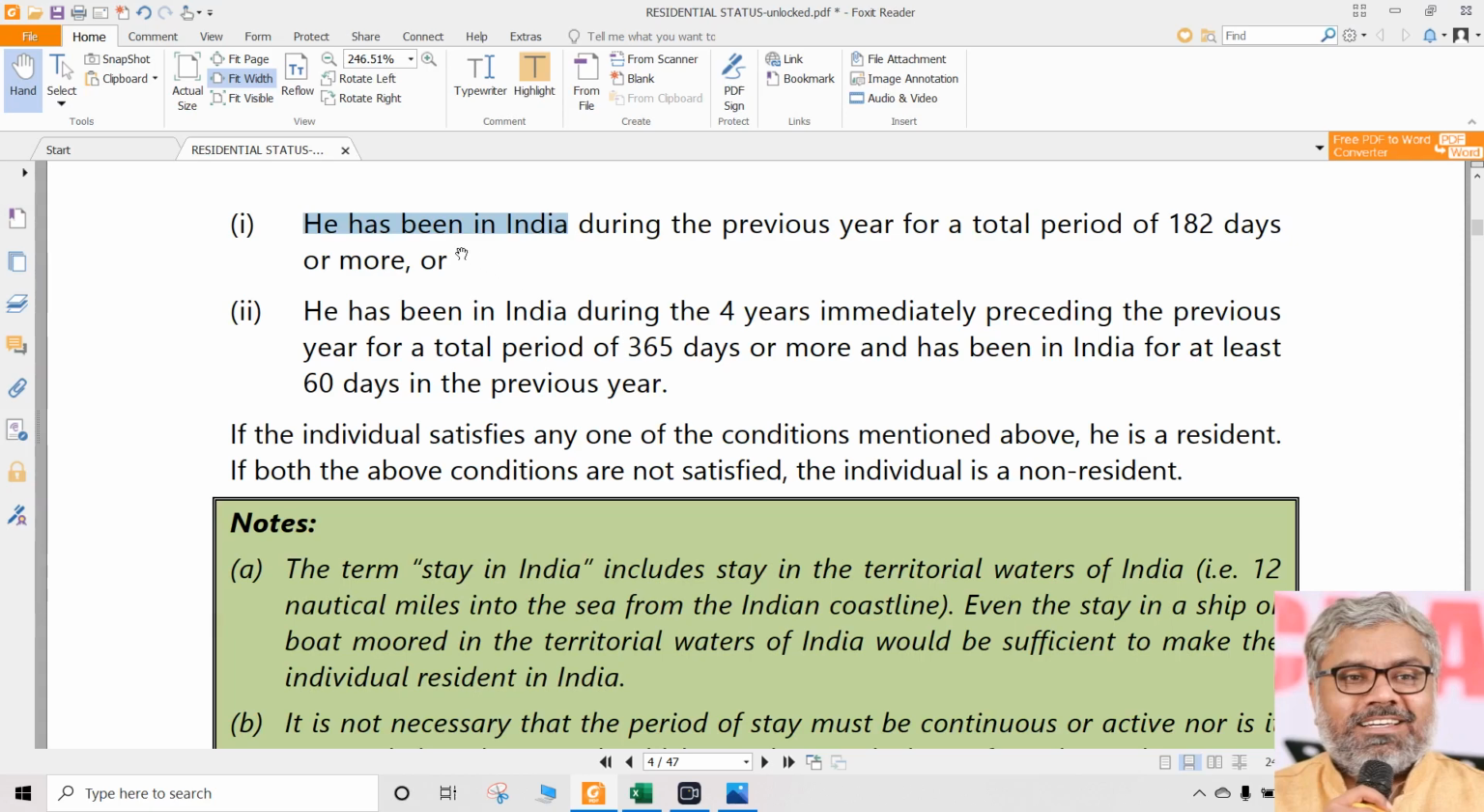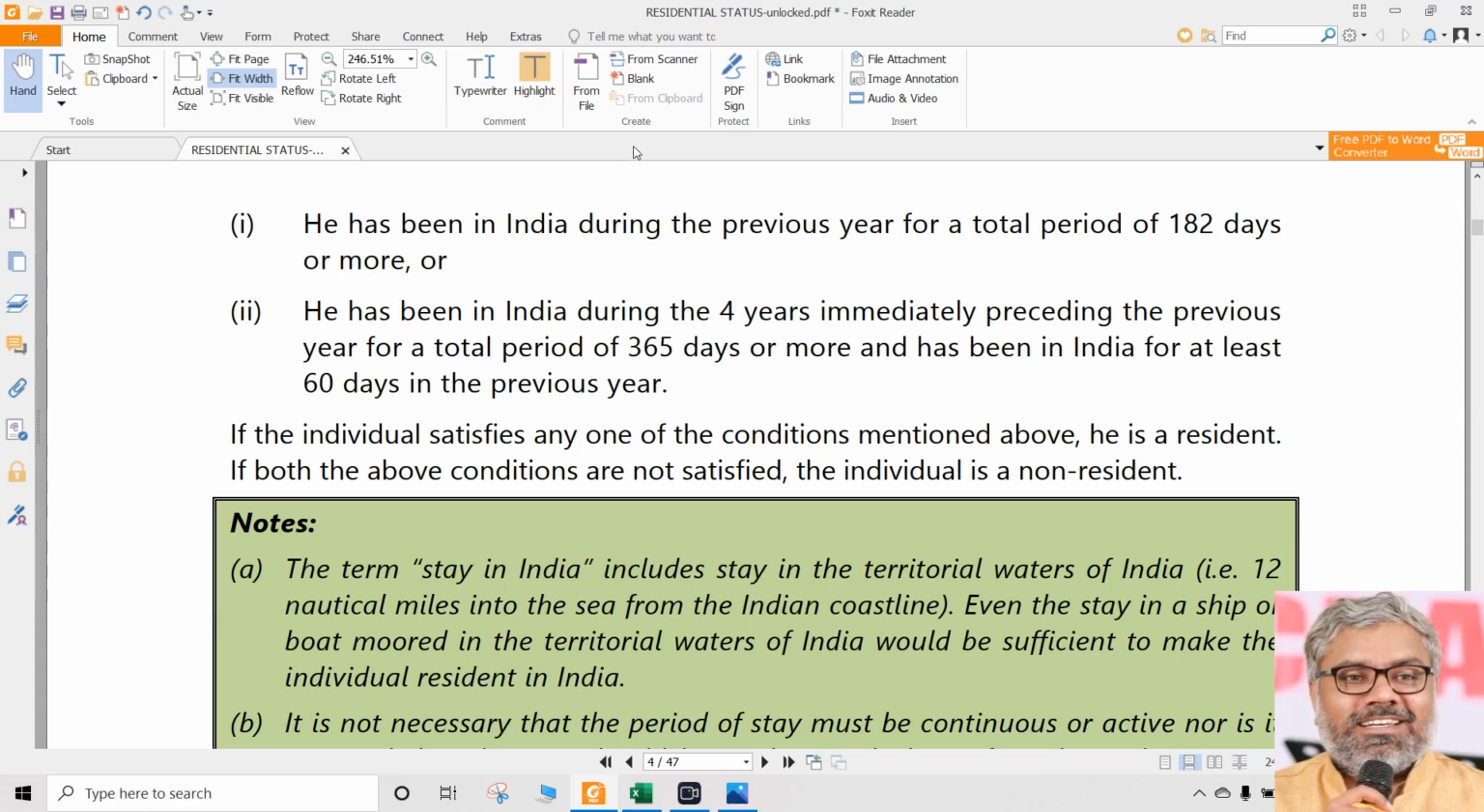If that individual is in India, means he stayed in India during the previous year. During the previous year, how much time period overall? For a total period of 182 days. And we are talking about a total period of 182 days, not necessarily a continuous period of 182 days. In a previous year, in total, if a person stayed in India for 182 days or more, 182 days is also enough. So greater than or equal to 182 days we can say.